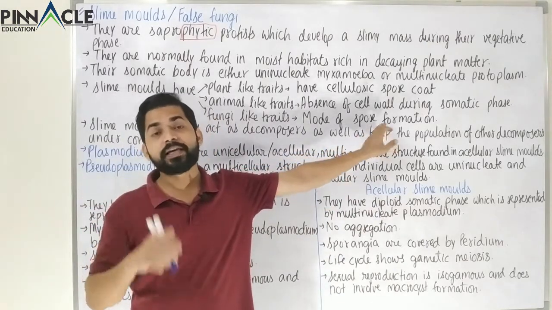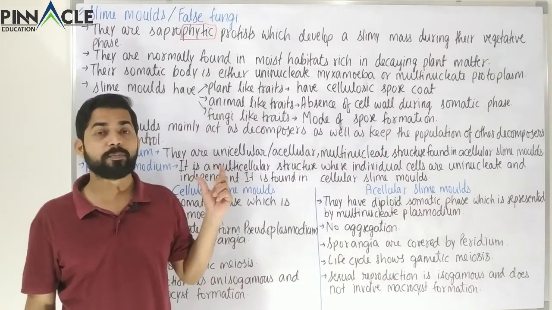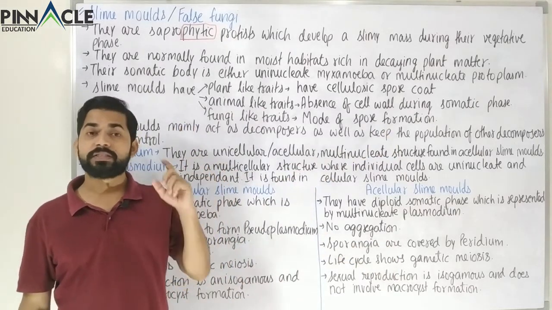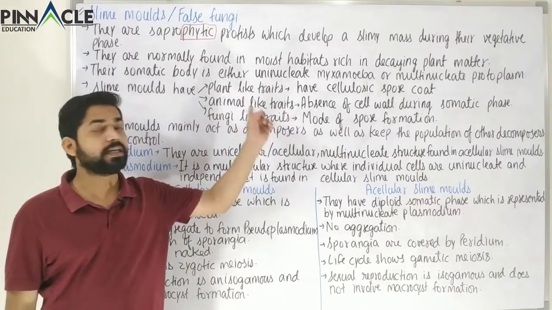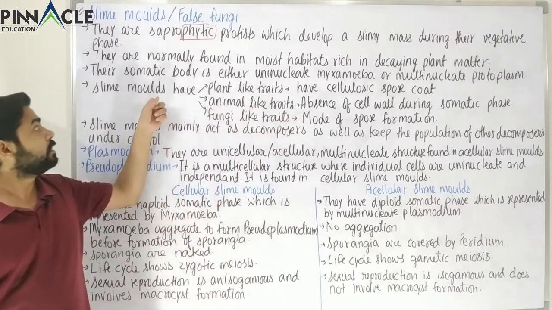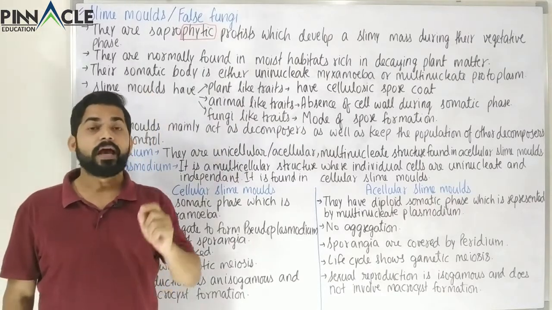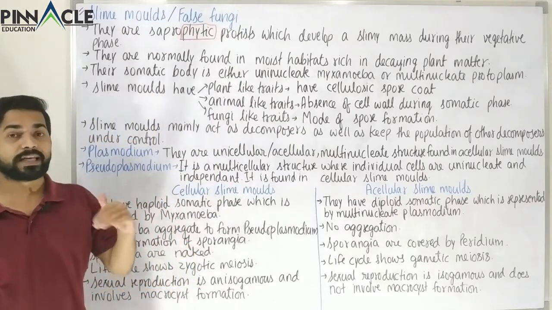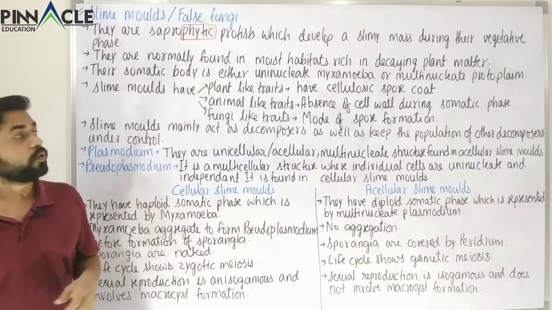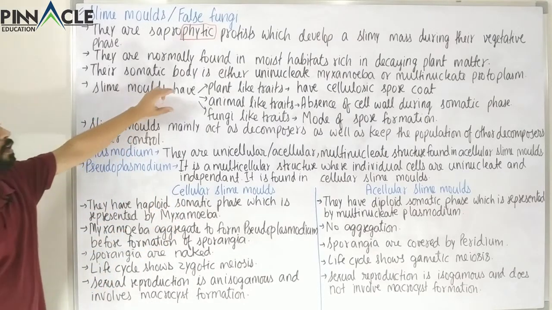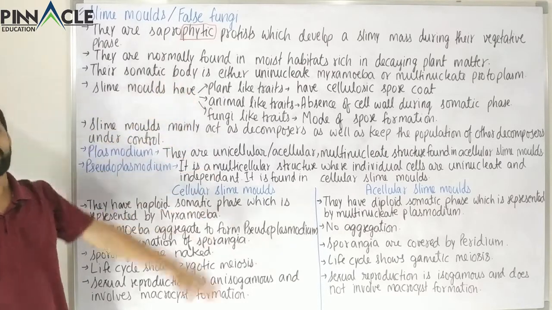So from here we can conclude that this group has certain features which are similar to the next three kingdoms. But more than these three kingdoms, this is related to the protozoa, and we know that protozoa is a category of protists which we will study after this group. So these slime molds have plant, animal, and fungi-like traits.